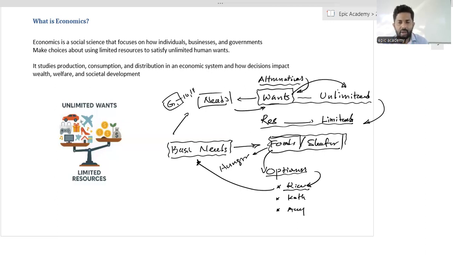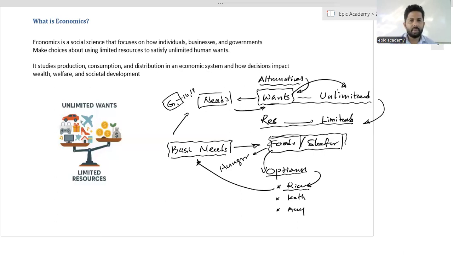Unfortunately, to satisfy the unlimited human wants, we don't have enough resources in the society. So what will happen? We have to face that problem, which we identify as scarcity.